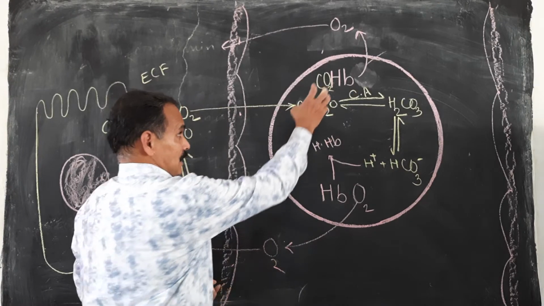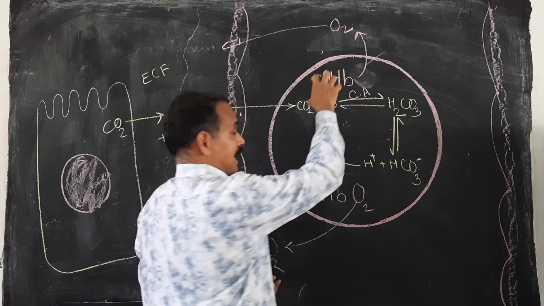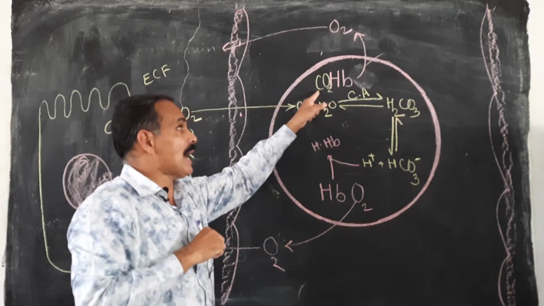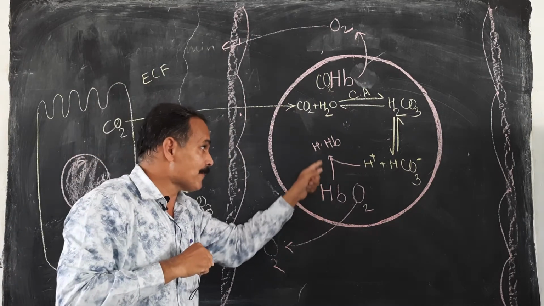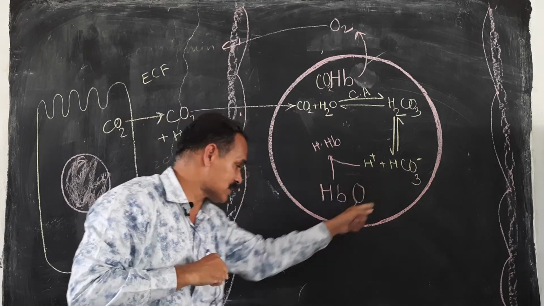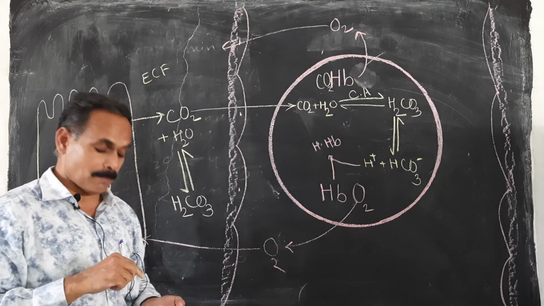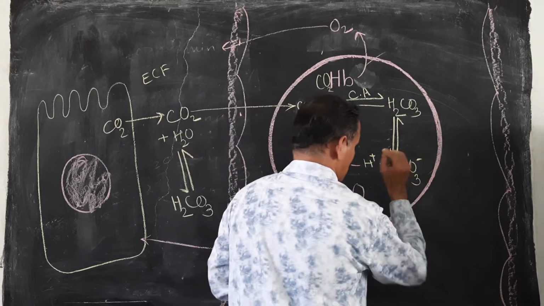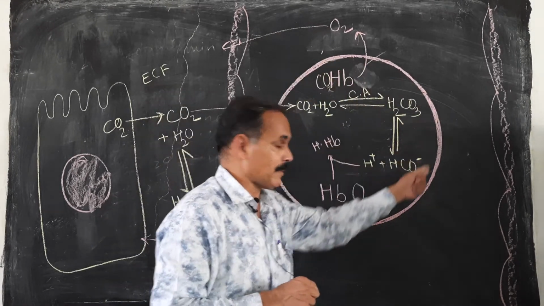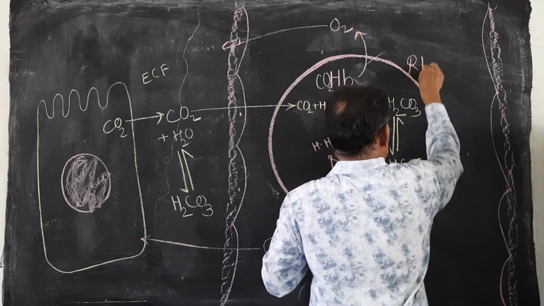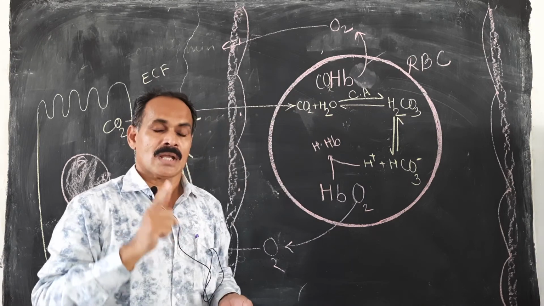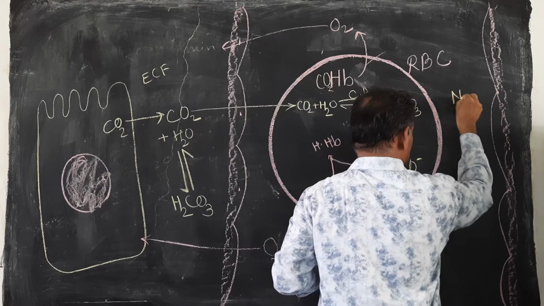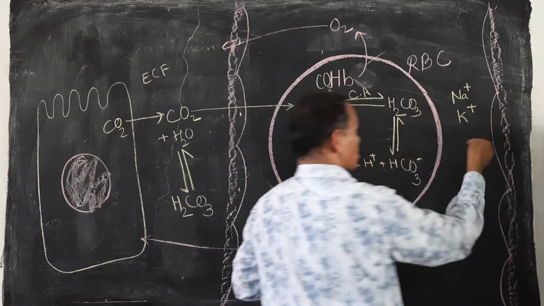So in this way, in the RBCs, Hb plays an important role in carrying CO2. It directly carries some of the CO2, and most of the Hb absorbs H plus and bicarbonate formation takes place, and these bicarbonates are transported via blood. Now, again a very important thing is that when these HCO3 minus ions are formed, this membrane of RBC is very peculiar. It allows only anions, and cations like Na plus, K plus could not enter